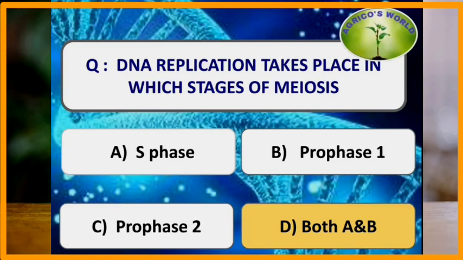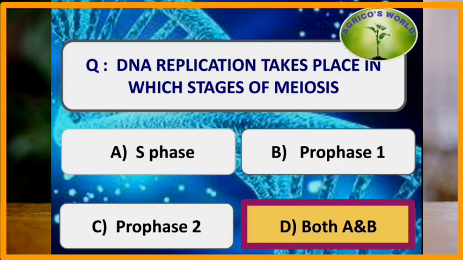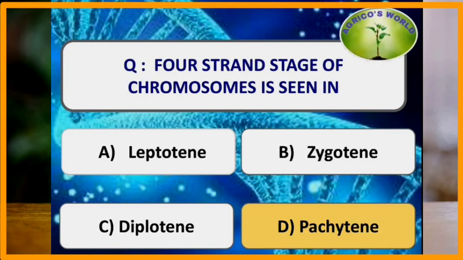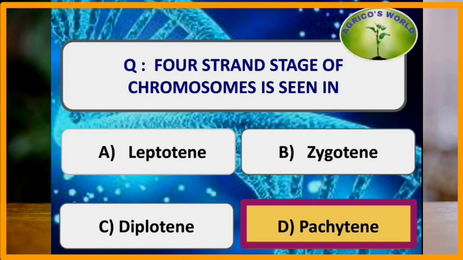DNA replication takes place in which stage of meiosis? In mitosis, it is only the S phase, but in meiosis, it takes place in S phase, and a small portion, only 0.3% DNA replication, takes place also in the zygotene stage of prophase 1 of meiosis. The 4-strand stage of chromosomes is seen in the pachytene stage of prophase 1.